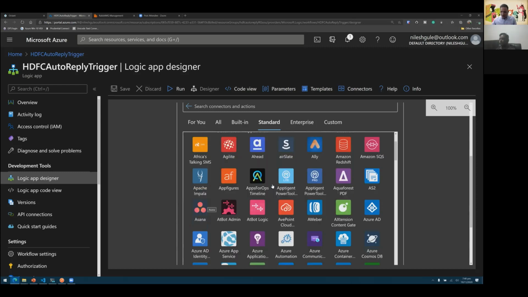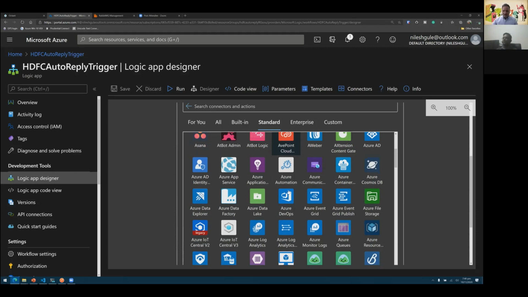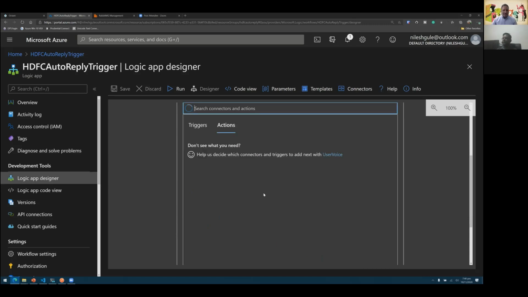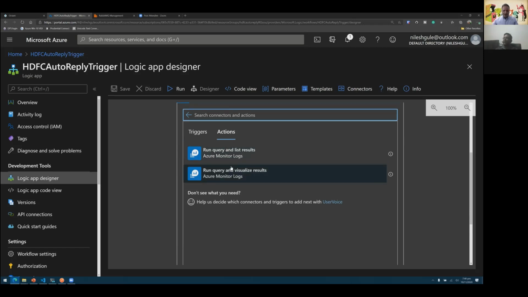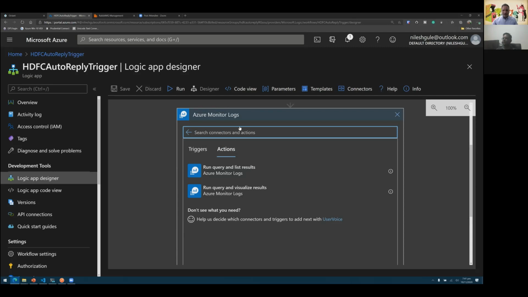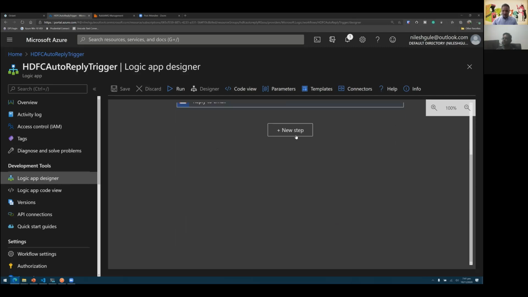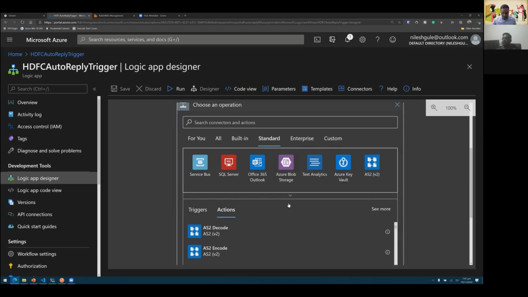So all these connectors are built in and they are provided out of the box for us. So I can choose any of these, and based on what I choose, I would get the actions associated with that. So let's say I choose Azure Monitor, for example, then I can run a query against Azure Monitor. These are the two types of actions which can be triggered on the Azure Monitor. So let's say I don't want Azure Monitor, but I want to use something else. Let's use some third-party one.